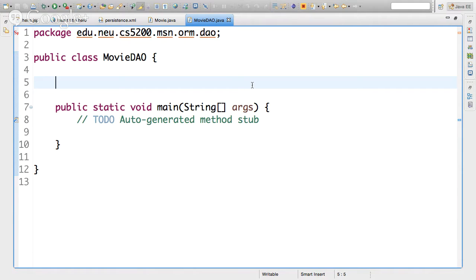Right? The entity manager is what is going to allow us to say, hey, here's an object, send it to the database. Or fetch me an object that has this ID, and it fetches it, populates it, and gives it to you. So the entity manager is really what we need.